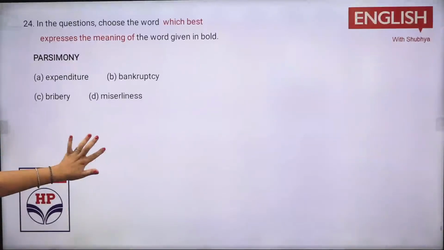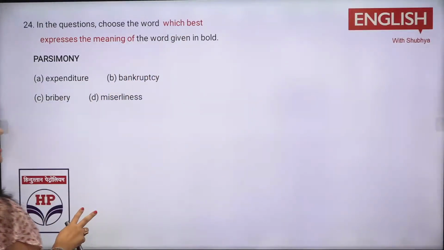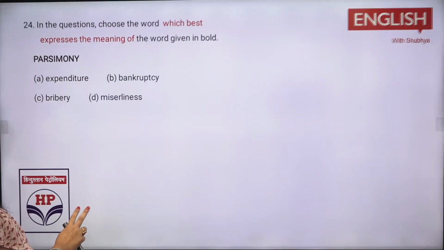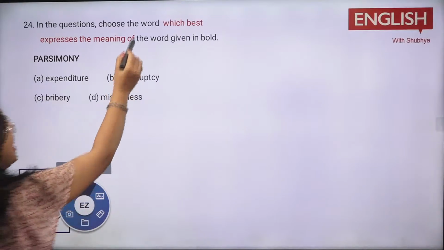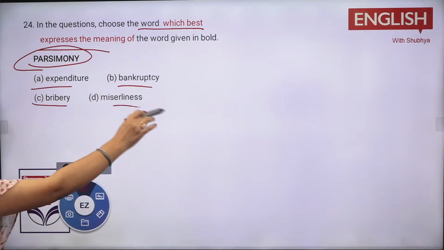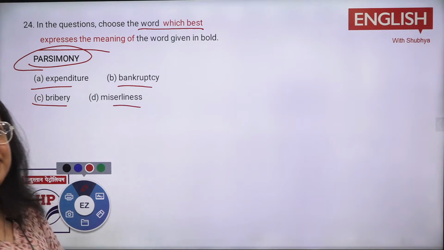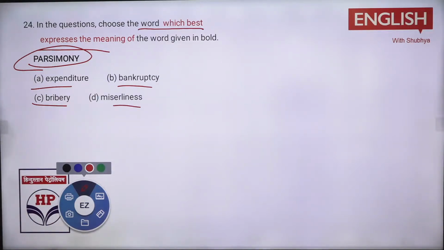Now you have the next question. That is based on which best expresses the meaning, क्या आ जाएगा? That is, it is based on the synonym part. Now tell me what is the meaning of parsimony? Parsimony का मतलब क्या होता है? Expenditure, bankruptcy, bribery, miserliness. Same way, if you are not aware, 4 options हैं. Eliminate करो. जो भी लगता है कि सबसे odd one out, कुछ different सा लग रहा है, उस पे eliminate करो. नहीं पता चल रहा तो try to note it down.